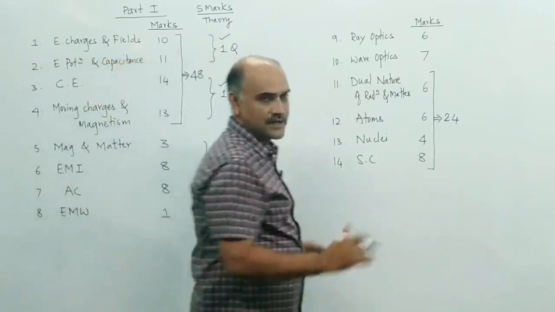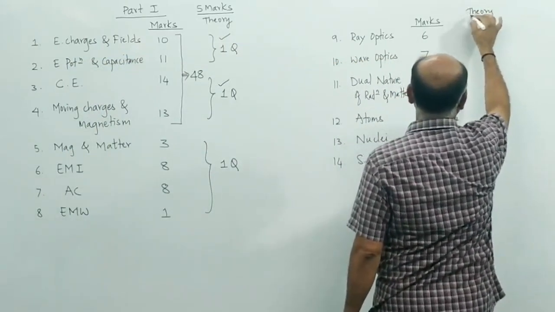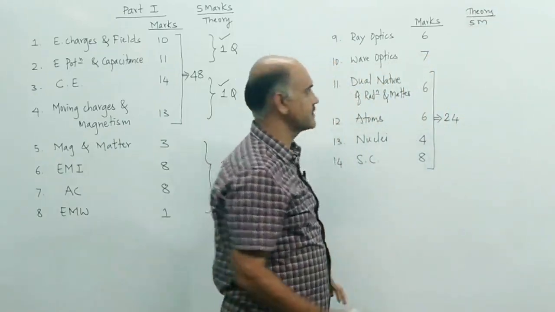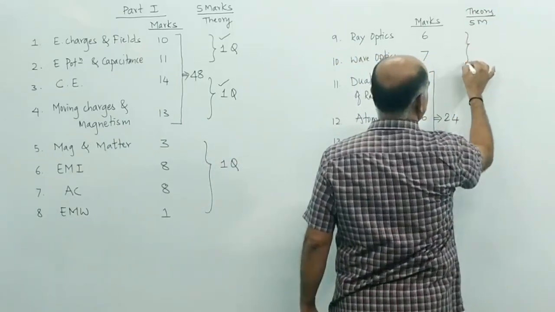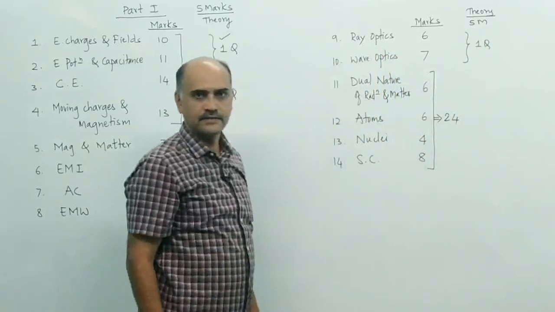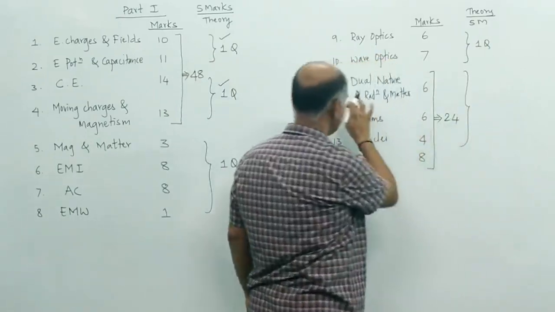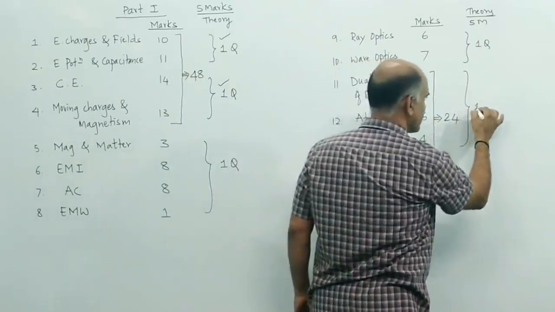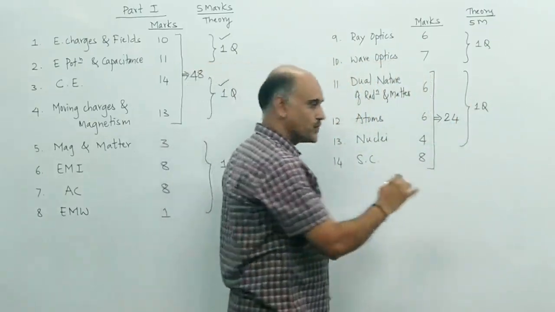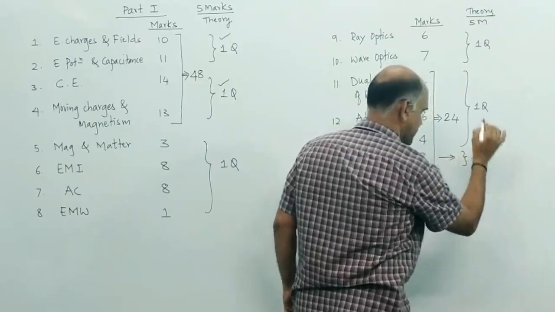Similarly, for the second part book, if I take theory 5 marks, 3 questions. 1 question will be from these 2, that is 9 and 10. 1 question will be from 11, 12, 13. Then 1 question surely will be on semiconductors. So 1 question on this.